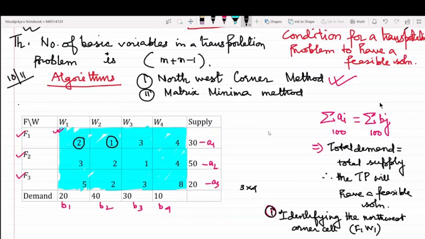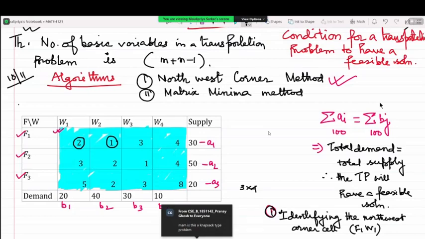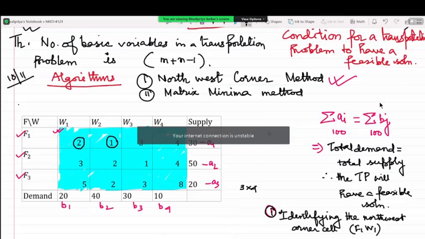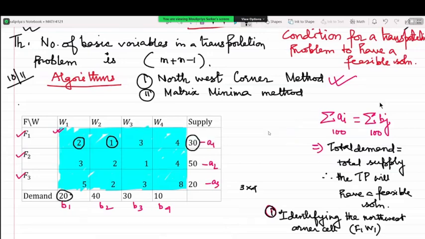Now, tell me, if I want to, first I selected the northwest corner from F1 to W1. How much can be supplied from F1 to W1? 30 by 20. We can definitely allocate the minimum of 30 and 20 to that cell. Am I clear with this?